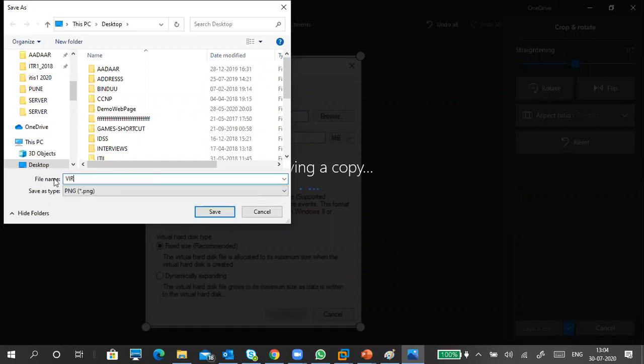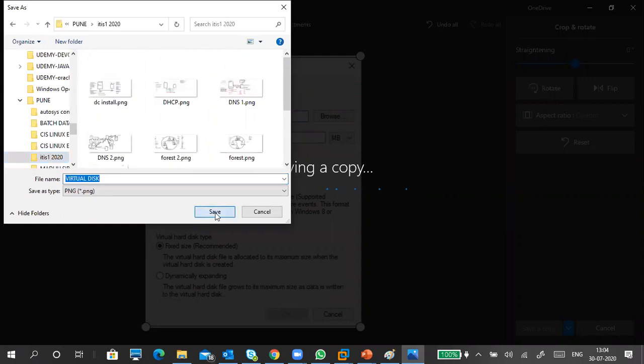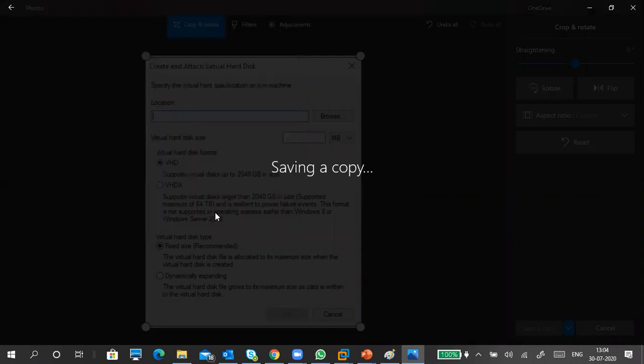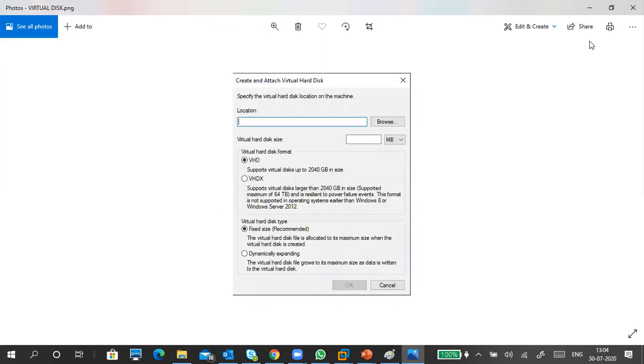I'll put a virtual hard disk, virtual disk in our folder. Okay, save it. See, done. Okay, we got our details.